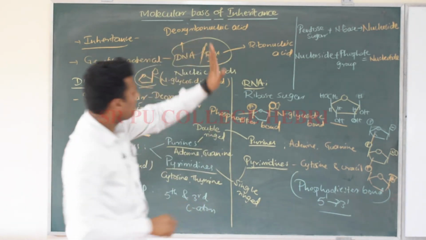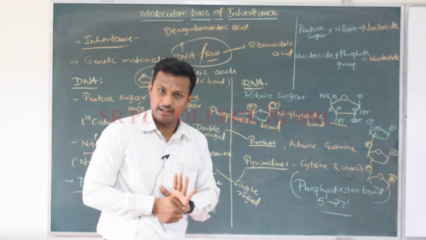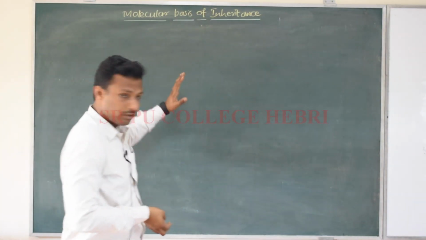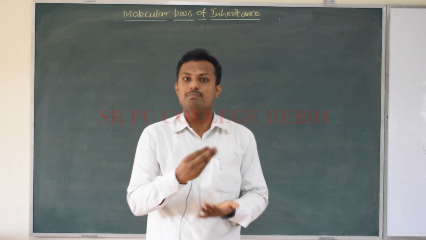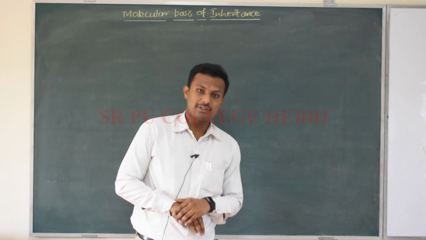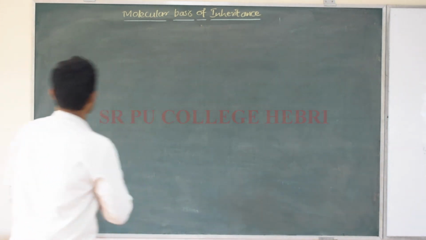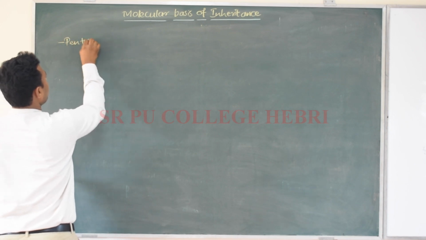Okay, so this is the basic information that you need to know about the genetic material. So you just understood what DNA or RNA is made up of. That means the different components are there. So what are the three different components that we just studied? The pentose sugar is one thing.